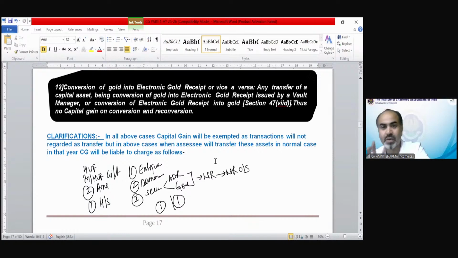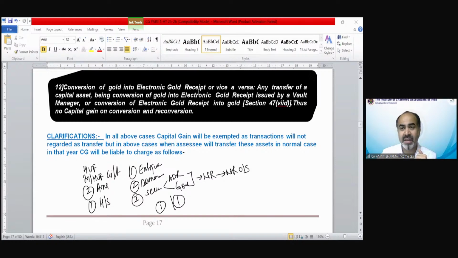Now, a very interesting question for all of you. These are all exempted capital gains. So what is the probability that in the examination you will get a question on these transactions, as a numerical or a theoretical provision? What should we expect out of these capital gains?